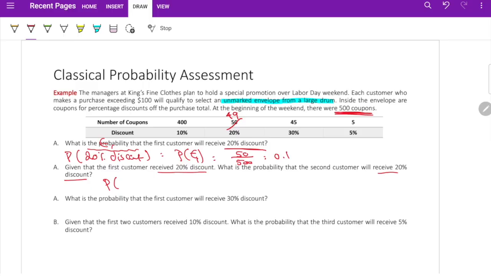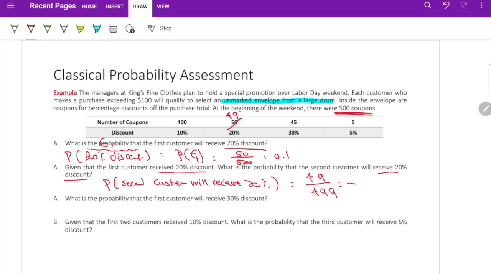Let's leave this jargon to the next video. So what is the probability that the second customer will receive 20%? Actually, how many coupons are left? 49. What is the total? 499.